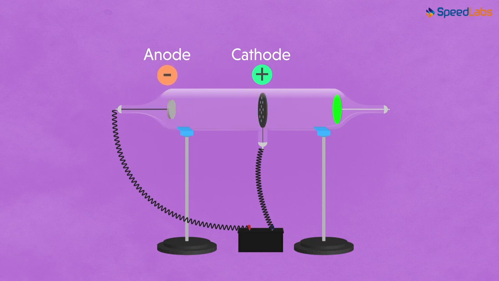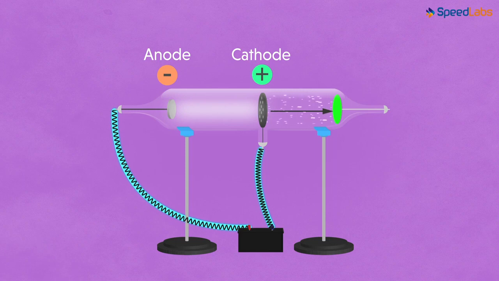Now, when an extremely high electric potential was applied across the two electrodes in this setup, Goldstein found that faintly illuminating rays were emitted in the hollow space of the tube. He also found that the rays were moving in the opposite direction of the cathode.